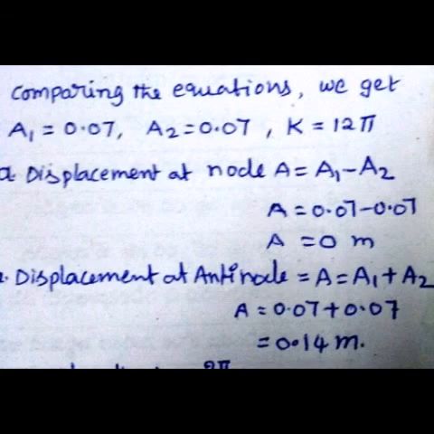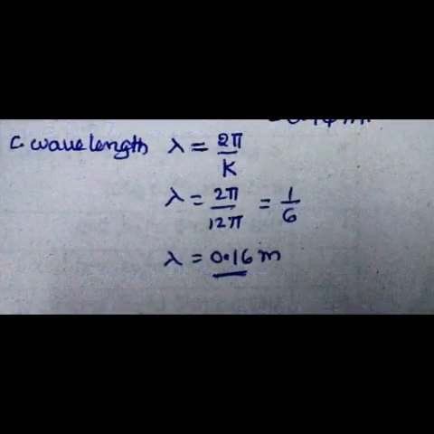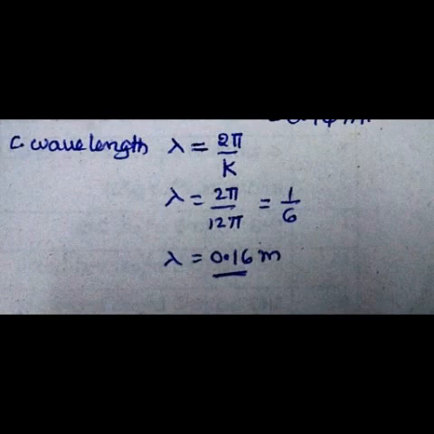Next, third one, wavelength. The formula is lambda equal to 2 pi by k. So lambda equal to 2 pi by k value 12 pi. So cancel the pi values, we get 2 by 12 is 1 by 6, and we get lambda is 0.16 meter. Next, fourth problem.